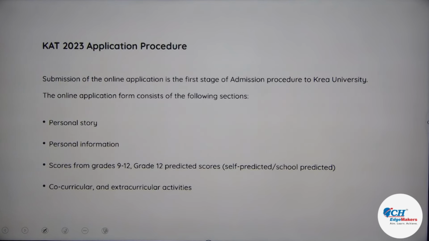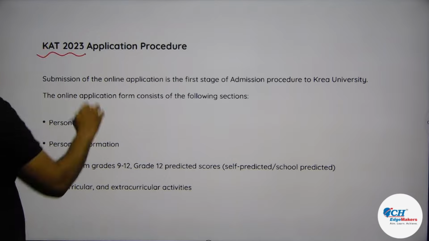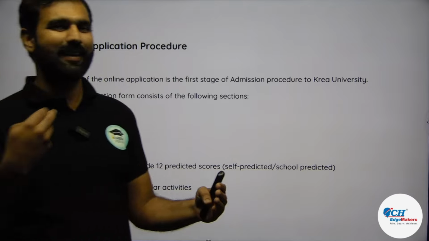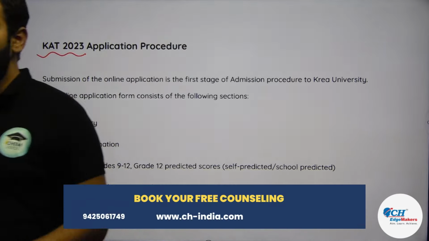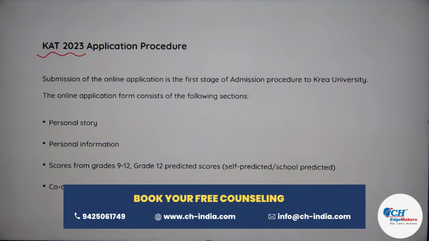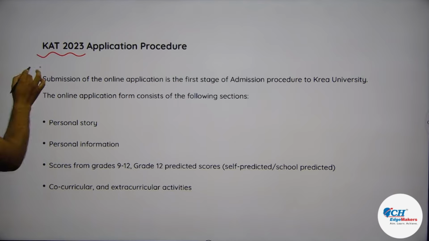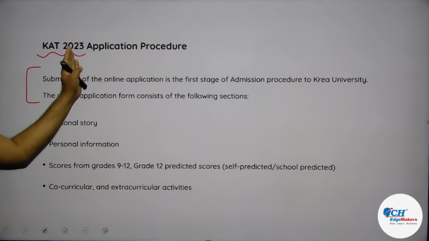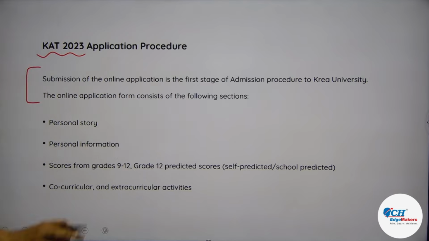Now when you talk about KAT, I'll take you through the 2023 application procedure so that we can take it as a reference to understand what may happen in this year's application procedure. It starts with submitting an online application in the first stage, when you wish to apply for KREA University, and then the online application form consists of different sections.